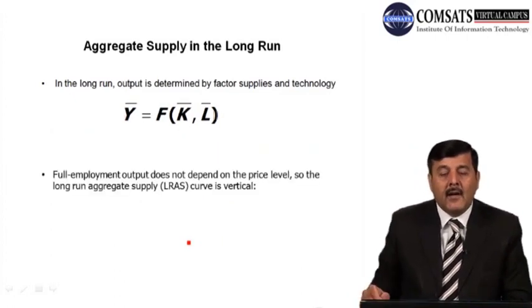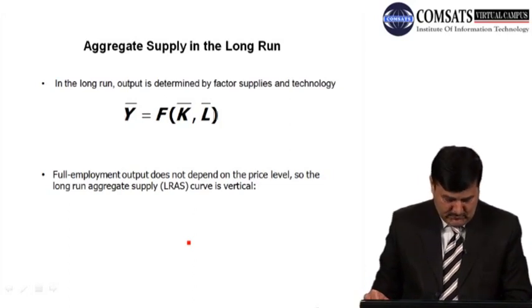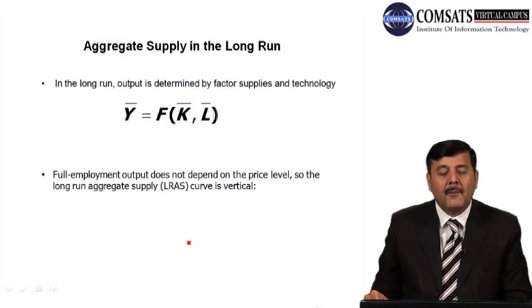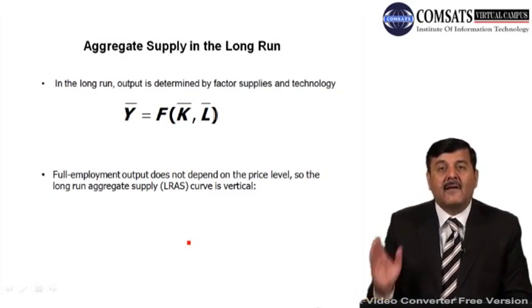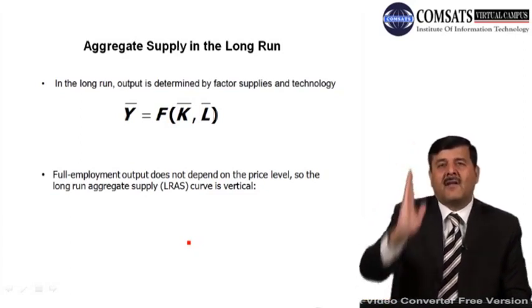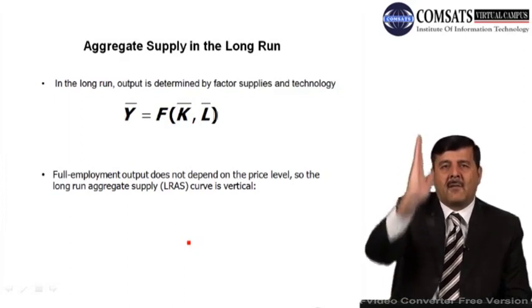So in the long run, output is determined by factor supplies and technology, and we can write the production function as Y bar is a function of capital and labor. So full employment output does not depend on the price level. So it depends on the factors of production, which is capital, labor and technology. It does not depend on the price level, so the long run aggregate supply curve is vertical, it is given, right? So whatever is the price level, output level will remain fixed.